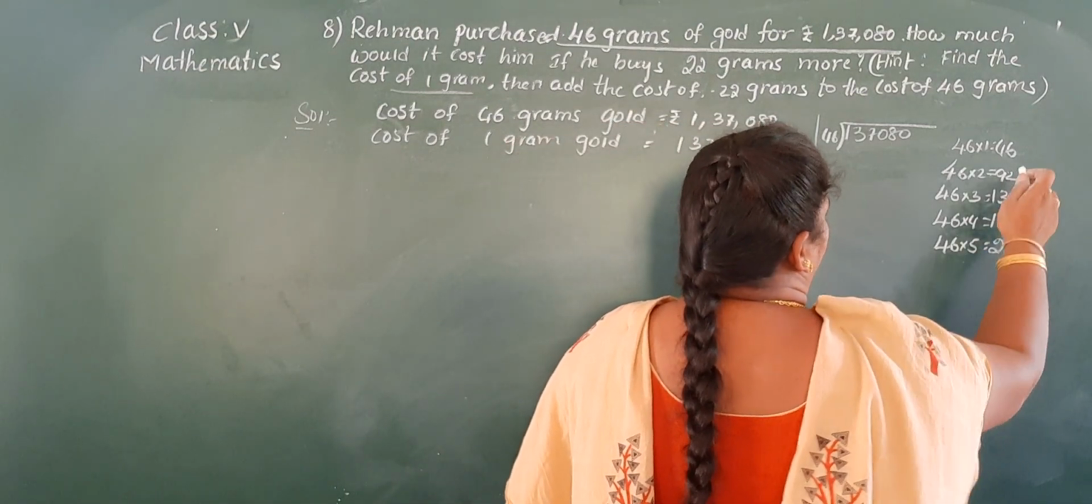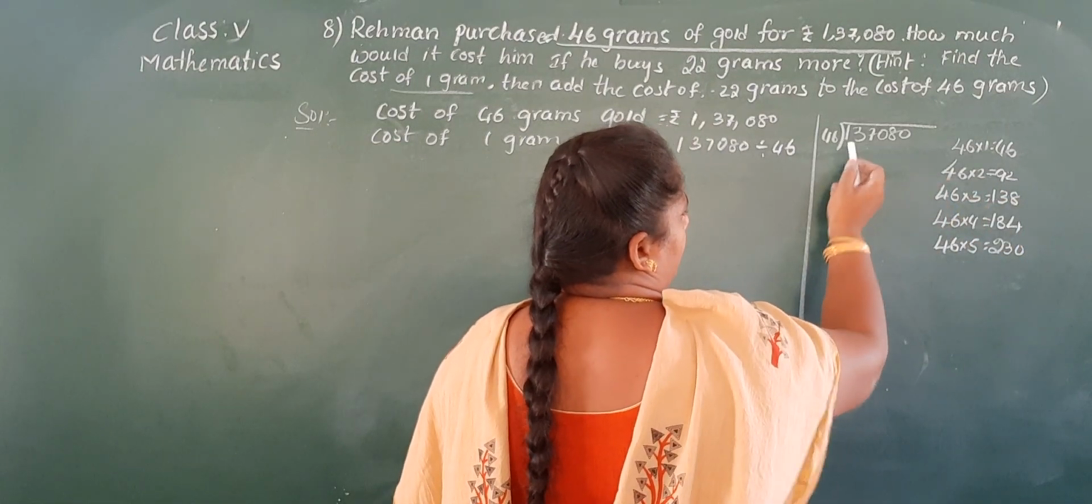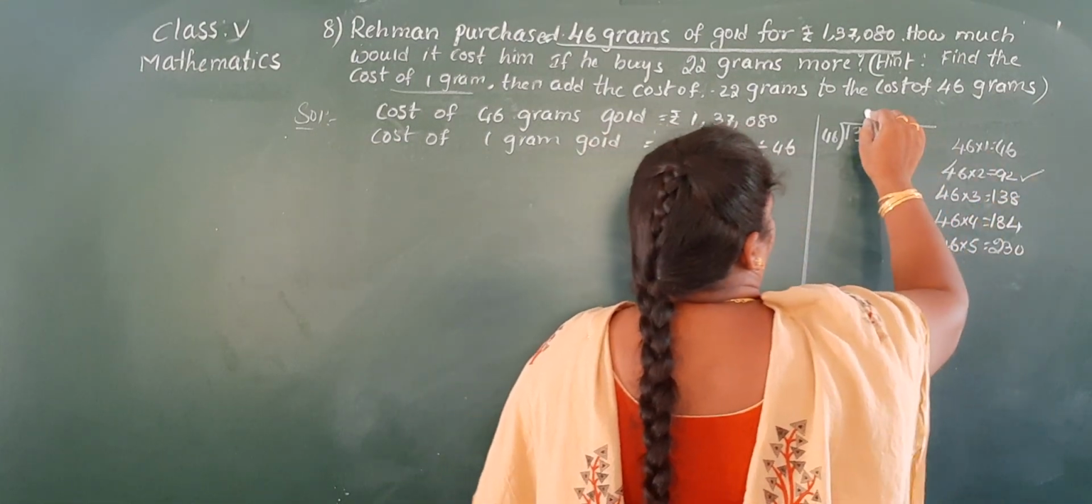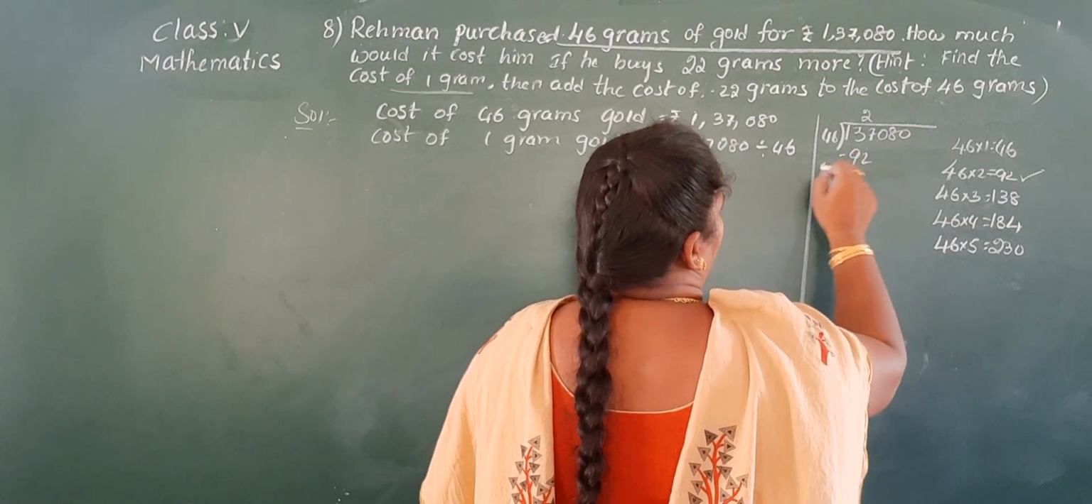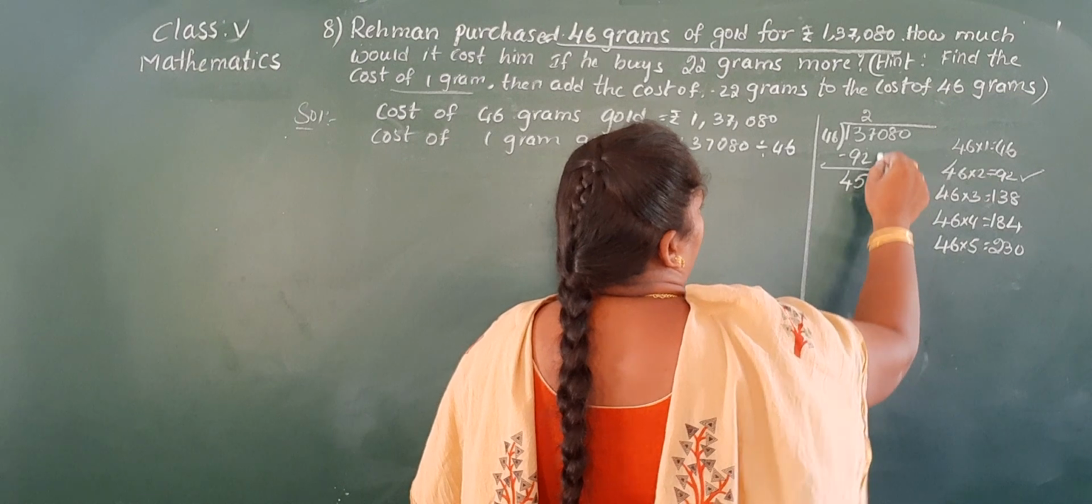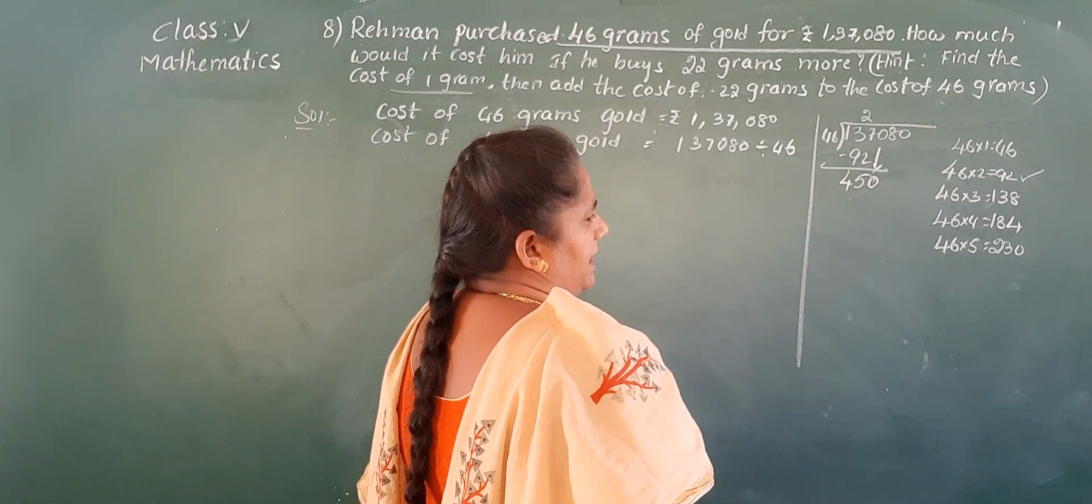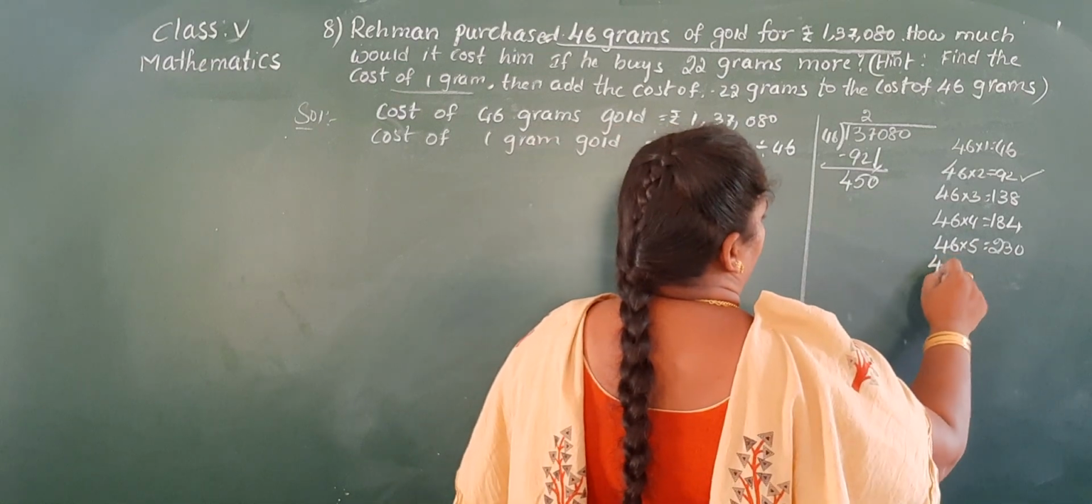But here we get bigger numbers, Nana. 138 is greater than 137. So that you take only 2 times. 92. Then 7 minus 2 is 5. 13 minus 9 is 4. Now take down 0. Now we have to find the nearest number to 450.